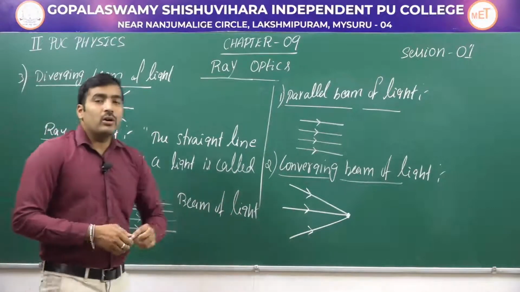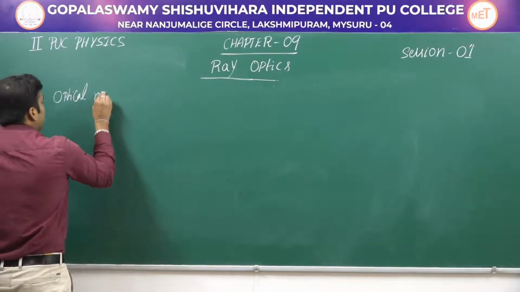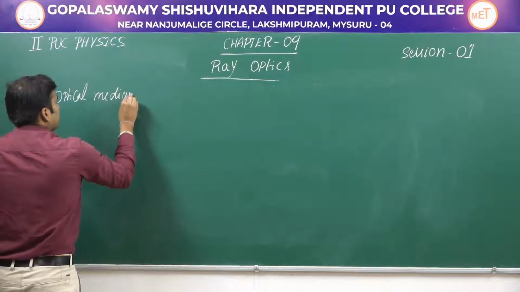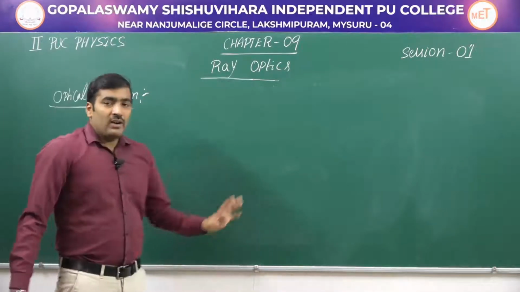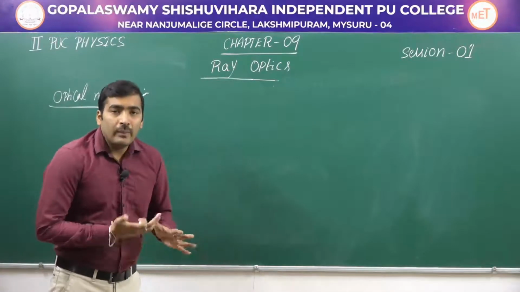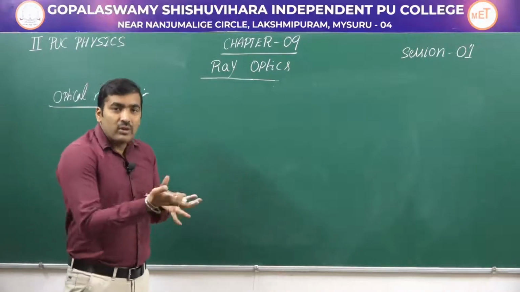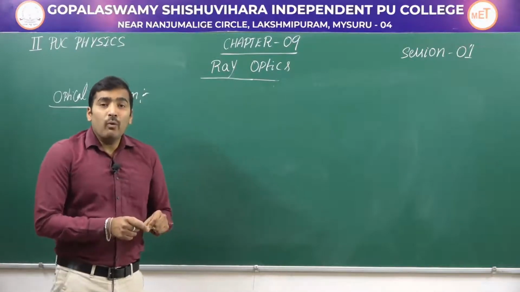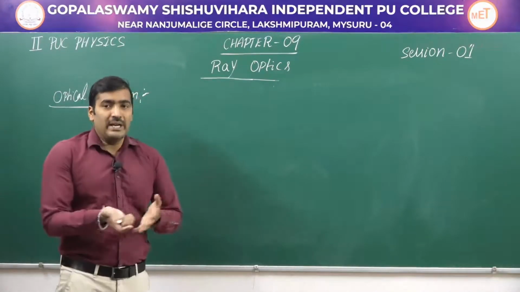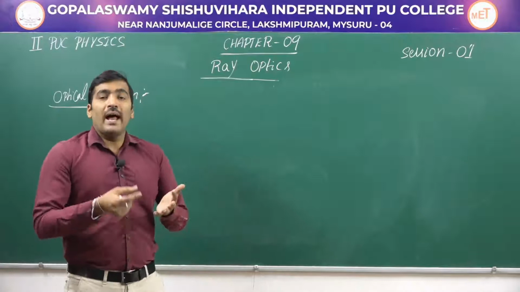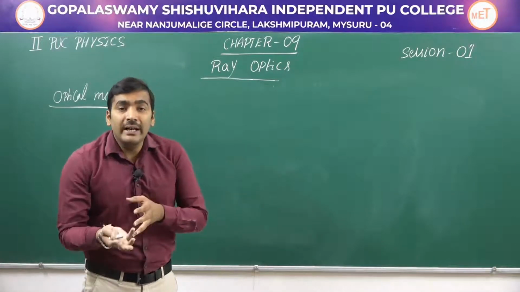Then we'll move on to the next topic. Let's understand what is optical medium. Okay, so we have to understand what is optical medium. An optical medium is one where light travels. Okay, a medium where the light travels is called an optical medium. For example, light can travel in air. Therefore, air is an optical medium.